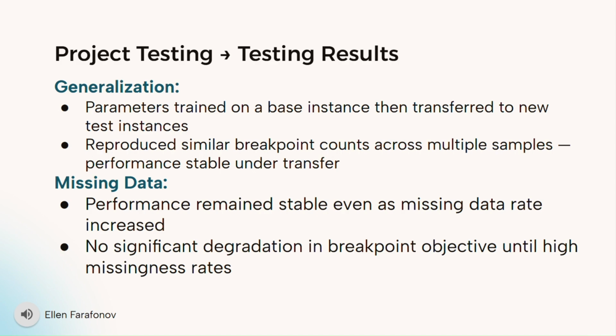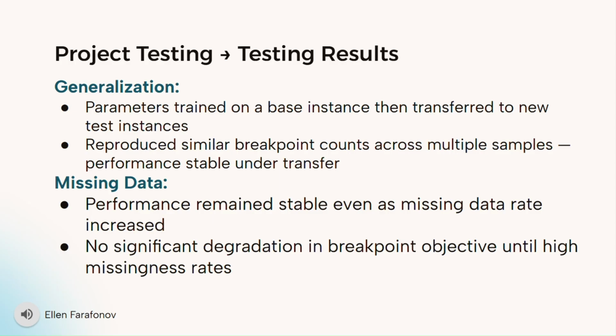So the next result we'll look at is the generalization and missing data experiments. For the generalization experiment, we trained the parameters on one base instance, and then transferred them to new test instances and samples without retraining. What was found was that it reproduced similar breakpoint counts across the samples. So that means that the performance was able to remain stable even without retraining, just by simply transferring it, which is a really good sign. That means it is not necessary to retrain every time a new sample is used.